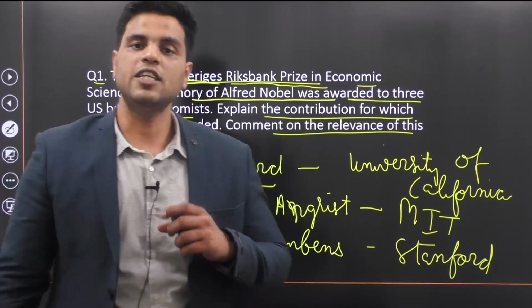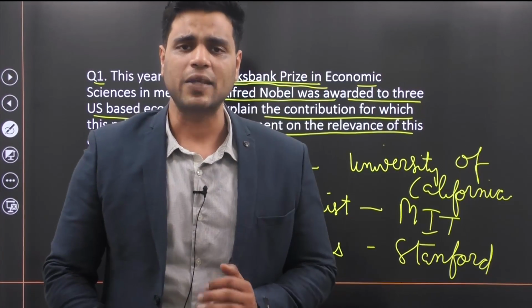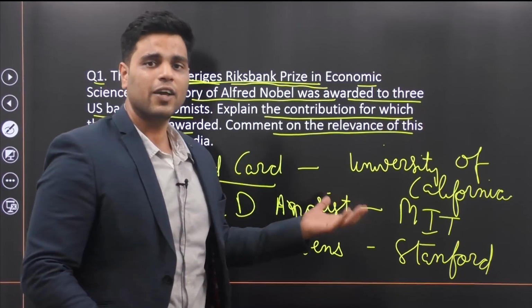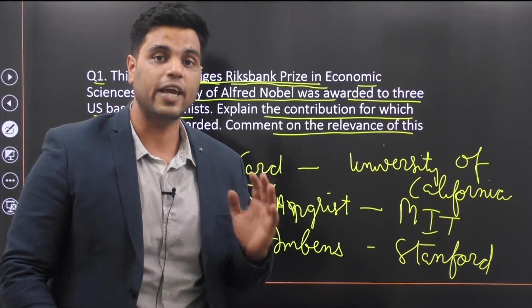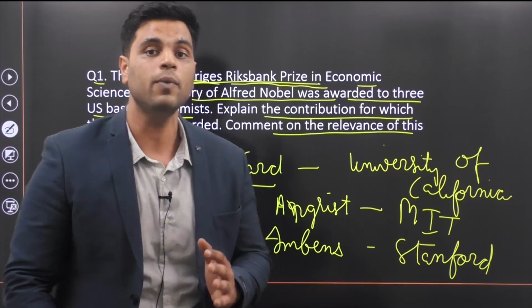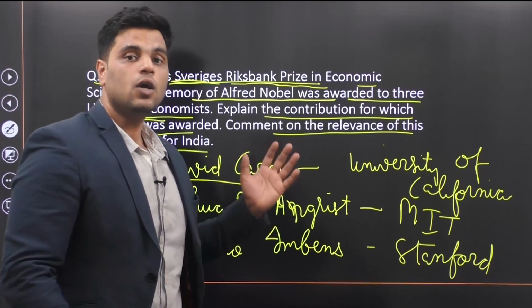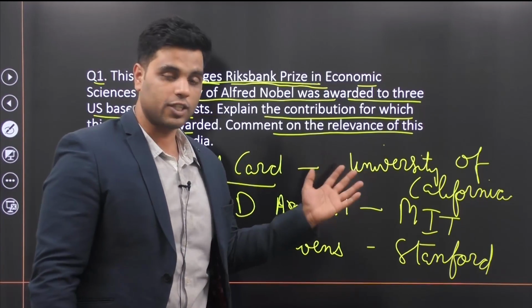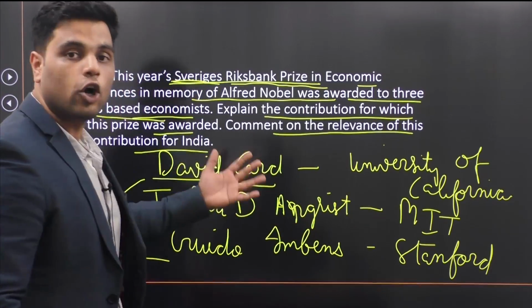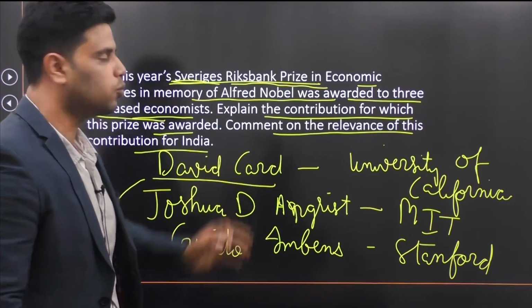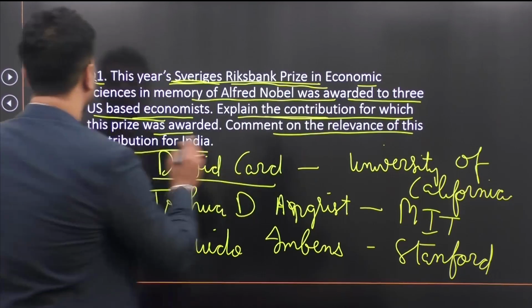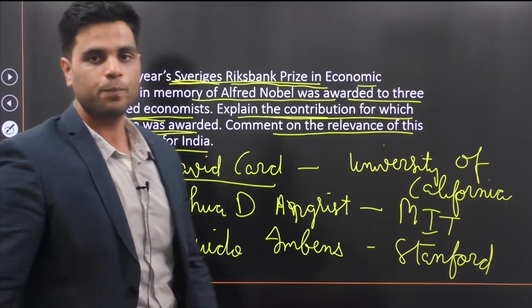Now, knowing the names of these people is important, but it's not the main part of your answer. It's like the cherry on top of the cake. The main marks that you'll get from answering this question come from explaining why these people got this prize. What was their contribution? Because in the question itself, they have categorically asked you to explain the contribution for which this prize was awarded.